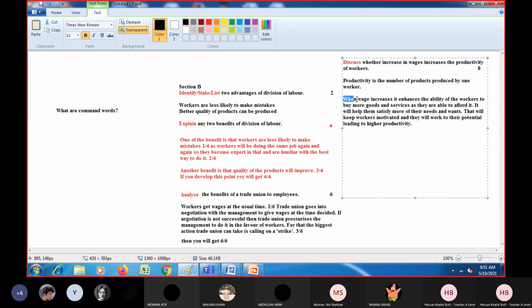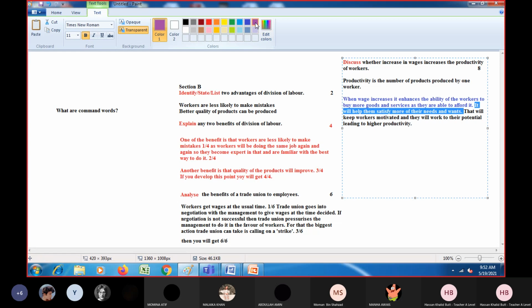I wrote when wage increases, it enhances the ability of the workers to buy more goods and services as they are able to afford it. This is one point, or you can say one connection. Let me use another color. Then I joined it with another connection: it will help them satisfy more of their needs and wants.